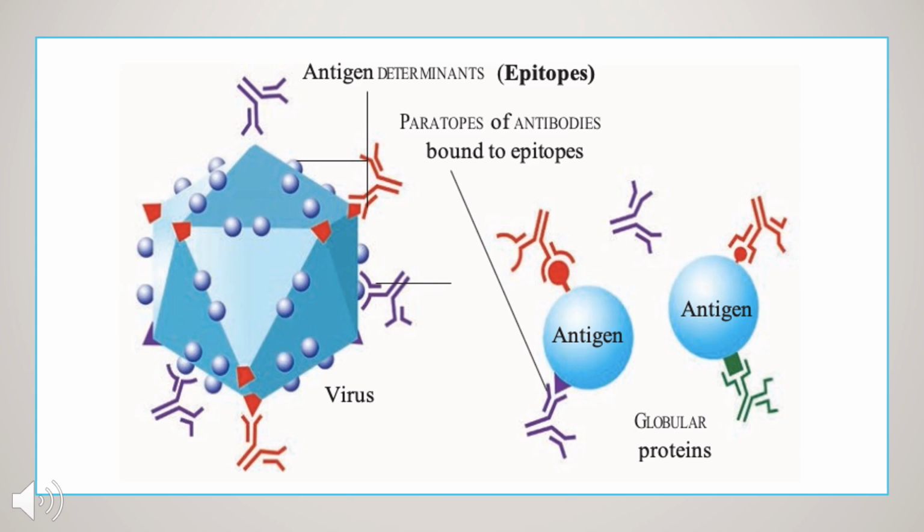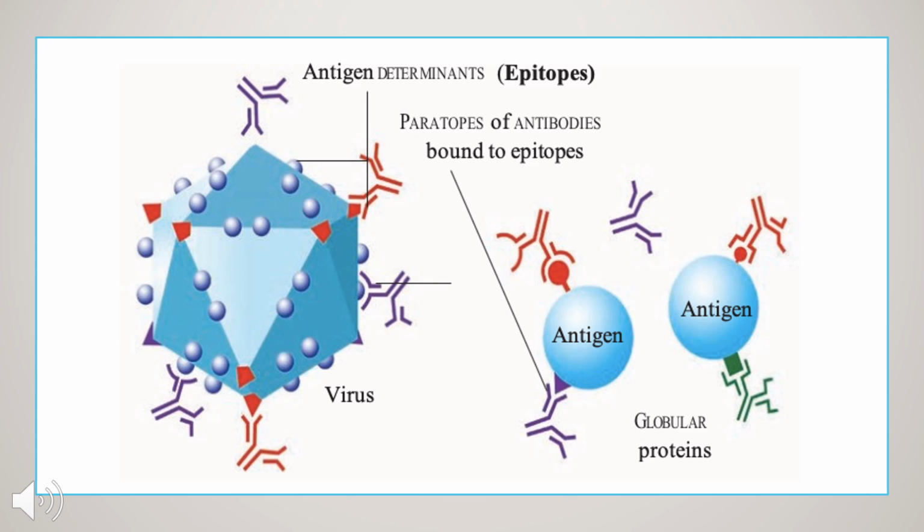So the paratopes of antibodies bind to the epitopes of antigens. The red color and the purple color Y-shaped structures are the antibodies, and the antigen binding site goes and binds to the specific antigen. As you can see, there is variation in the size as well.